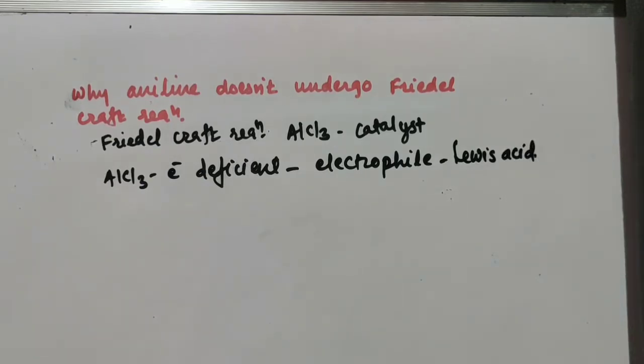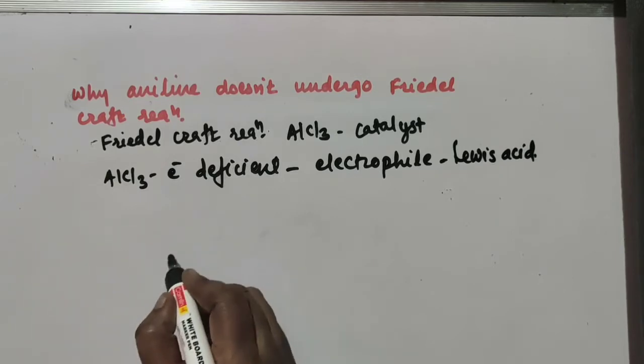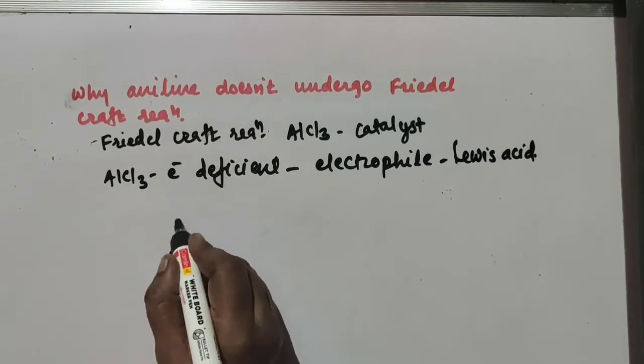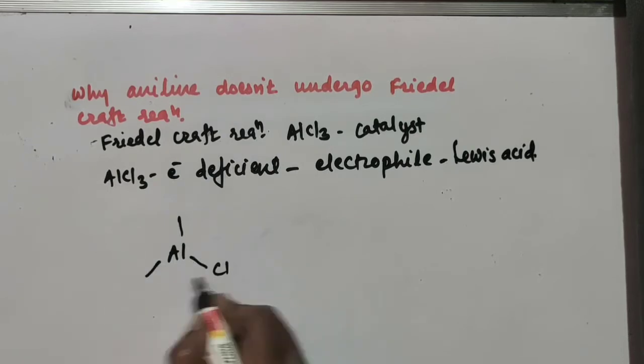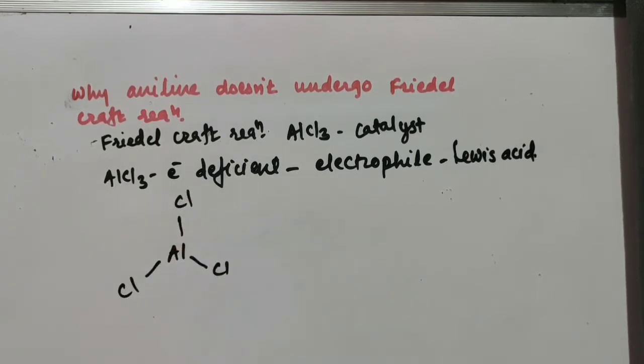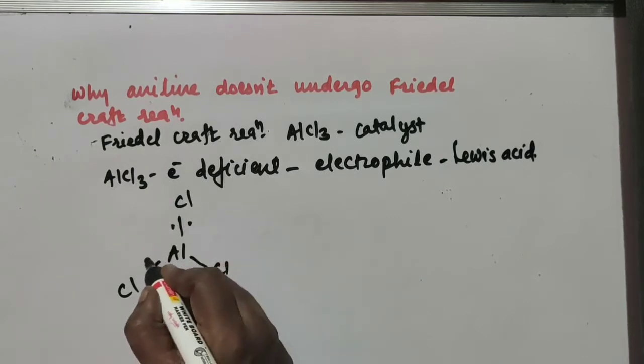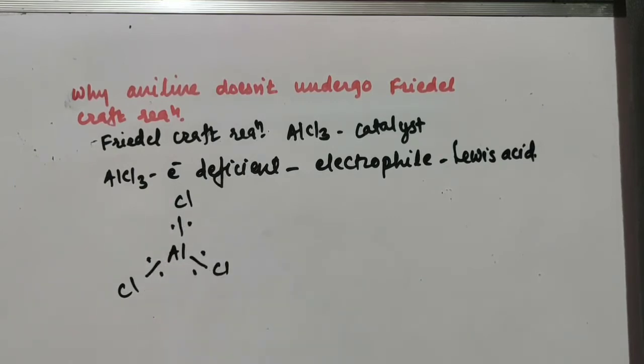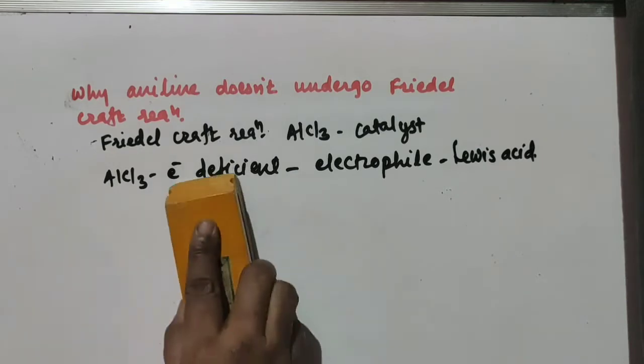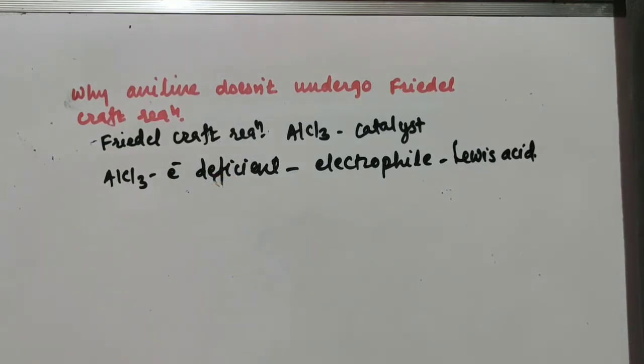Why is it an electrophile? Why is it an electron deficient species? If you consider AlCl3, then around the aluminium there are only 6 electrons. Aluminum is attached with 3 chlorine atoms, and each bond has 2 electrons, a sharing of electrons, a covalent bond. So in the outermost shell of aluminum only 6 electrons are there, and according to the octet rule there should be 8 electrons to attain stability. So this is an electron deficient species. Actually, this is a Lewis acid. The Friedel-Crafts reaction takes place in presence of anhydrous aluminum chloride.